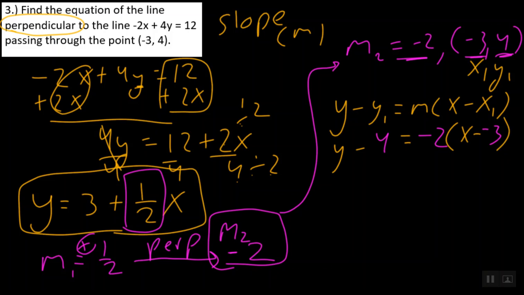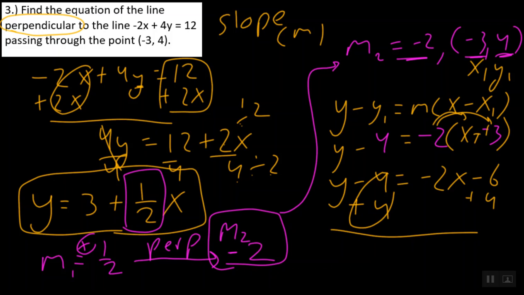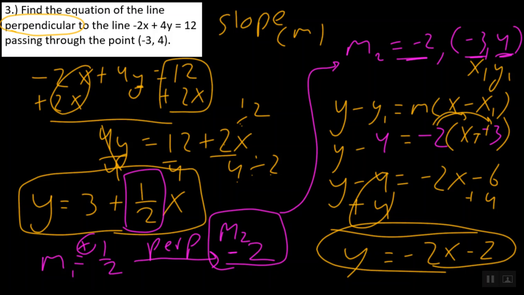Okay, now from here we know two negatives make a positive. And by the way guys, at this point you should be feeling very comfortable here. We have y minus 4 equals negative 2 times x, which is negative 2x, and negative 2 times positive 3, which is going to be negative 6. And from here guys, how do you get rid of that minus 4? Well, we're going to add 4 to both sides. And we get this. y is equal to negative 2x, and negative 6 plus 4 is negative 2.